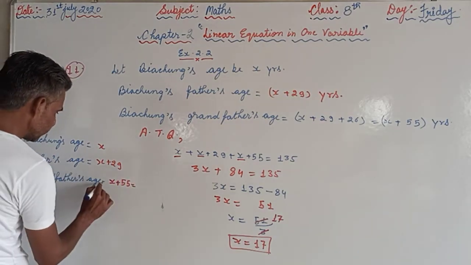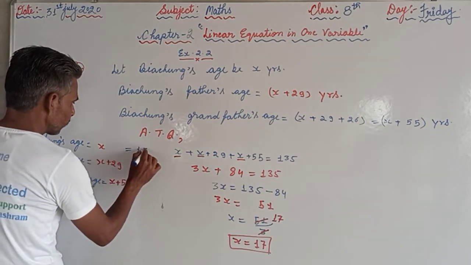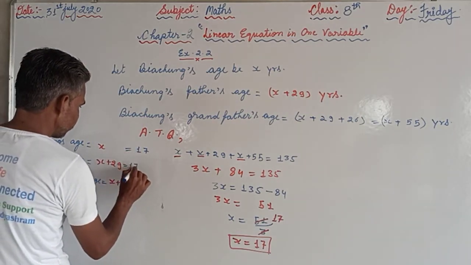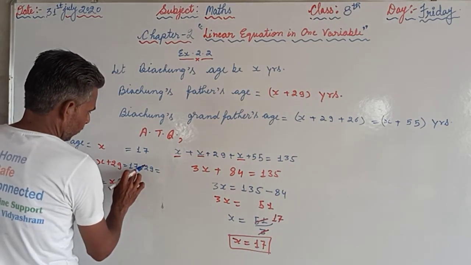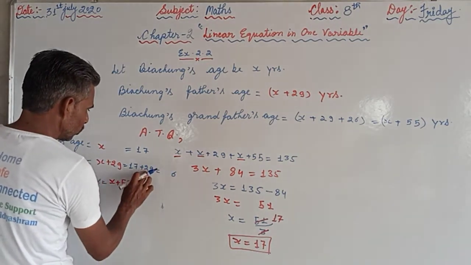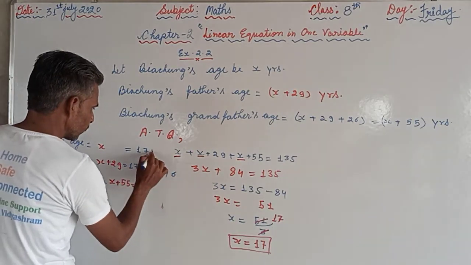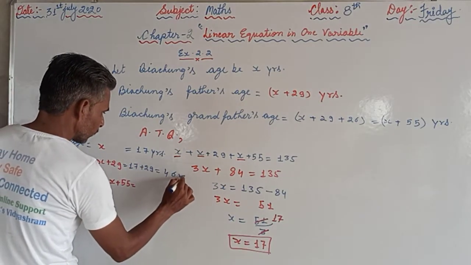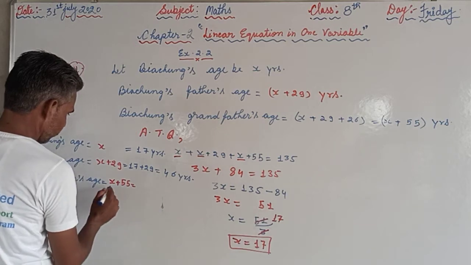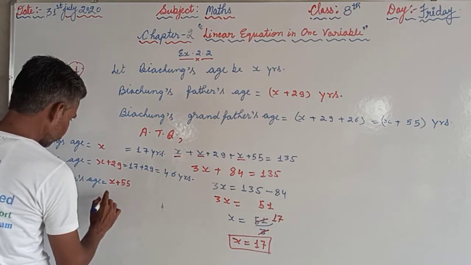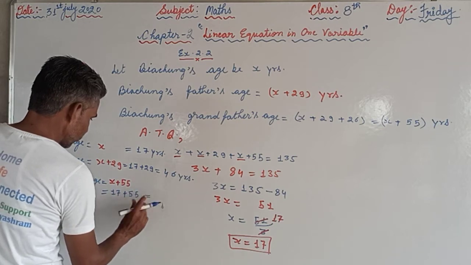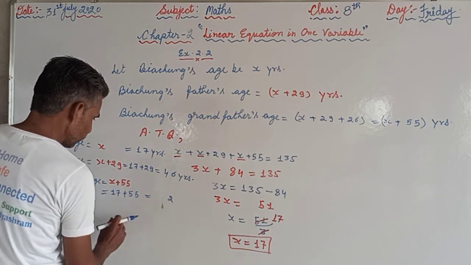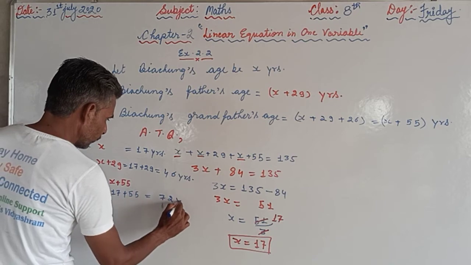So what will be the ages? X was 17, so here it will be 17 plus 29, that is 46 years. And x plus 55 means 17 plus 55, that is 72 years.